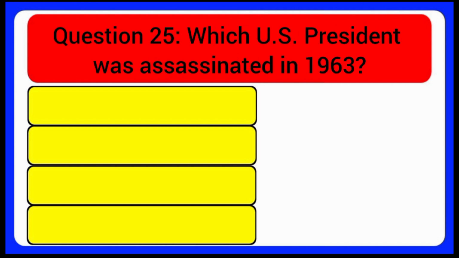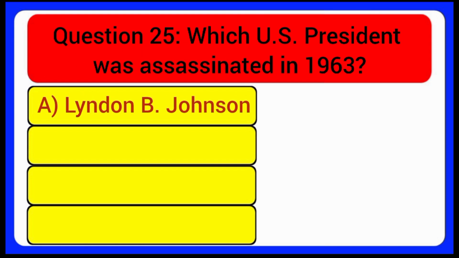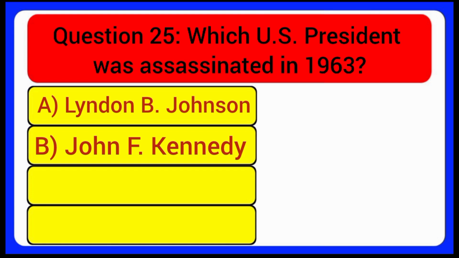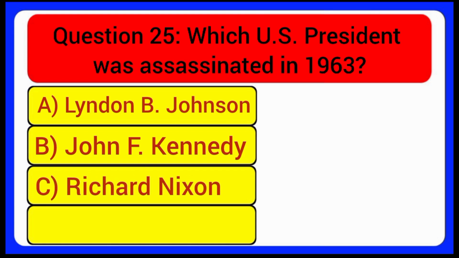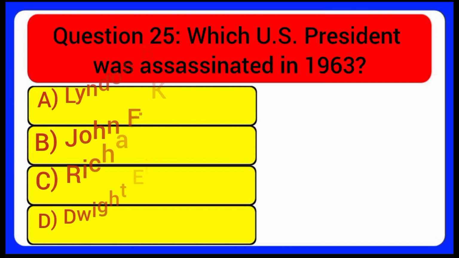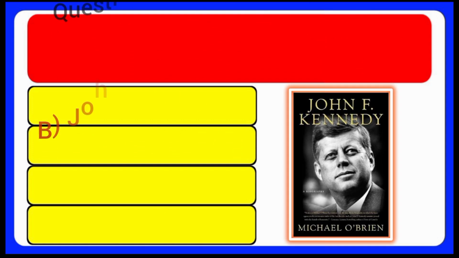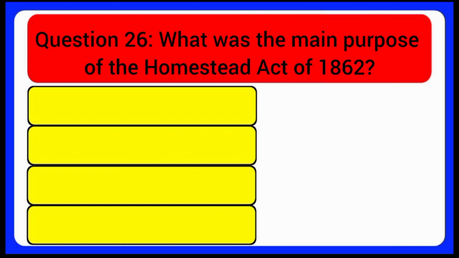Question 25. Which U.S. president was assassinated in 1963? A. Lyndon B. Johnson. B. John F. Kennedy. C. Richard Nixon. D. Dwight Eisenhower. Answer: John F. Kennedy.